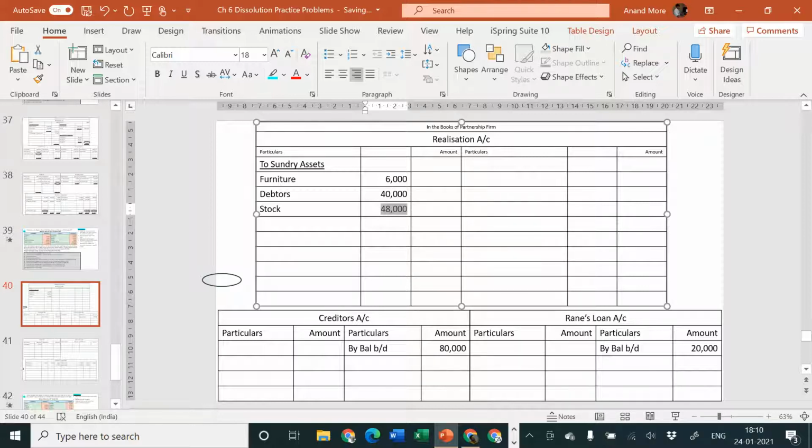Let us take the total to the outer column. 6 plus 40 is equal to 46. 46 plus 48 is equal to 94. So the outer column is 94,000.